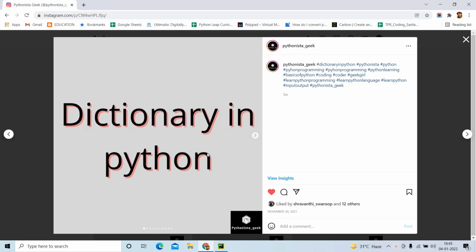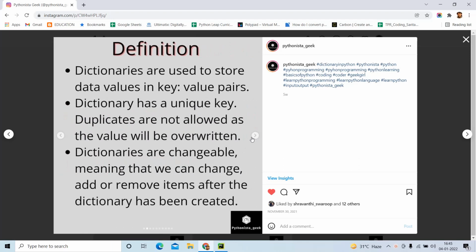So today we are going to see a data type called dictionary in Python. So what is a dictionary? Dictionary is nothing but a key value pair. Whenever you have data that represents a key value pair, then it can be a dictionary.